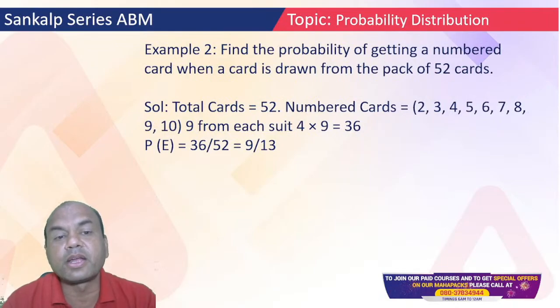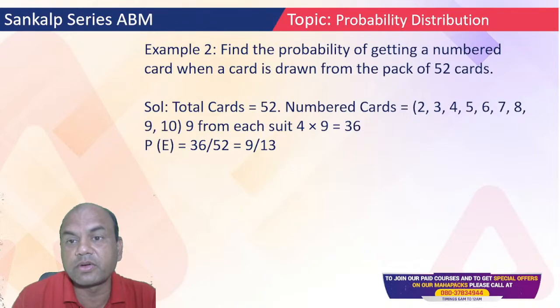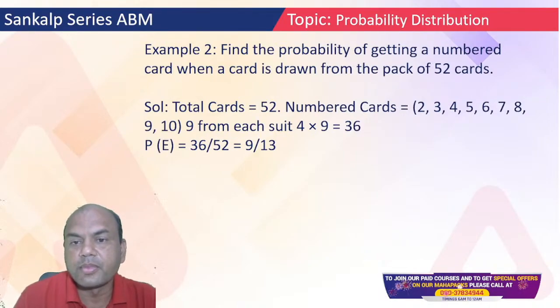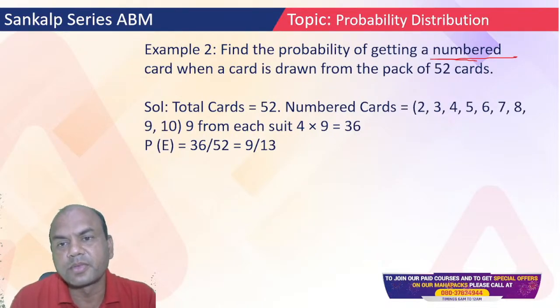Find the probability of getting a numbered card when the card is drawn from a pack of 52 cards. Now I want a numbered card. Okay, numbered card. Now how many numbered cards are there? Firstly tell me. And total is 52.